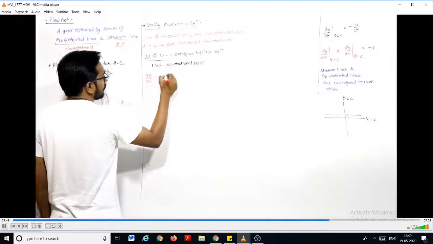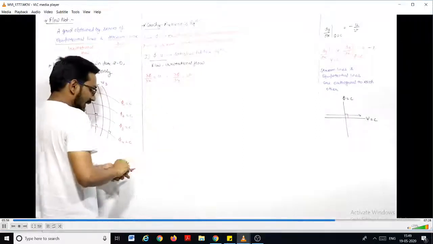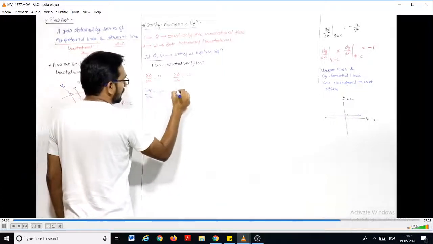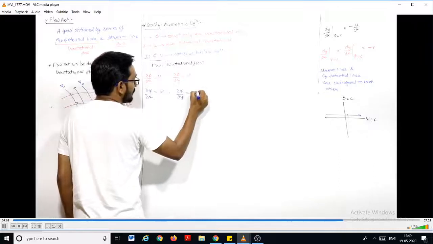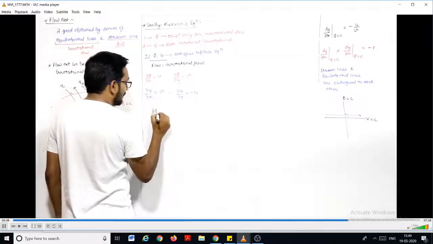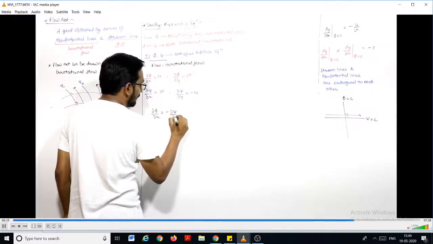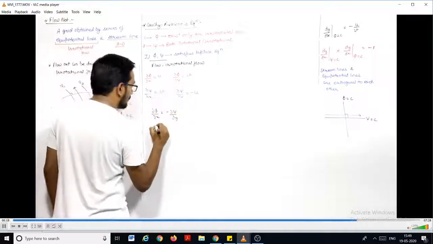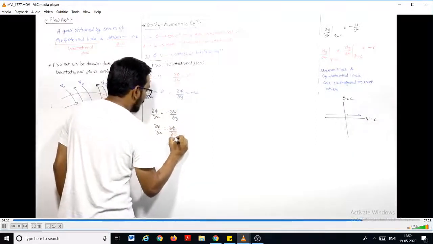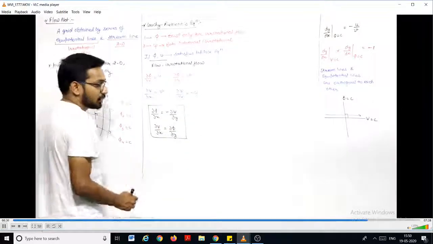If you talk about the Cauchy-Riemann equation, then del phi by del x will be equal to u, and del phi by del y will be equal to v. From psi, del psi by del x will be equal to v, and del psi by del y will be equal to minus u. If I equate the u component, del psi by del x will be equal to minus of del phi by del y. I can equate these two. So del psi by del x will be equal to minus del phi by del y. These are the Cauchy-Riemann equations.